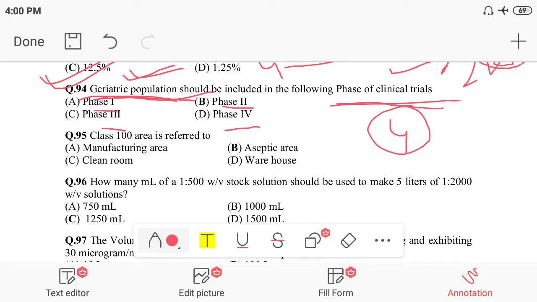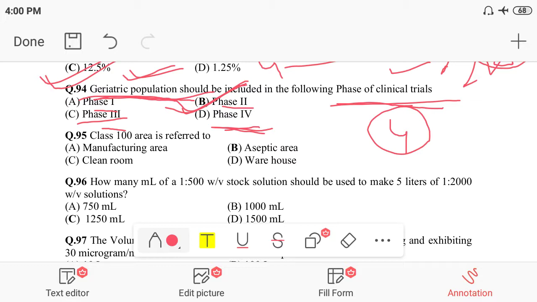So the correct option for this is option B, that geriatric populations can be used in clinical trial phase 2 only. In clinical trial phase 3, patients with the disease can be used. And phase 4 starts when the drug comes to the market. So the correct option would be option number 2. This is okay? I think it is clear.